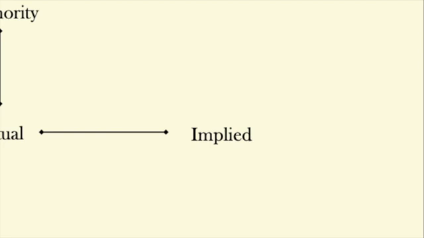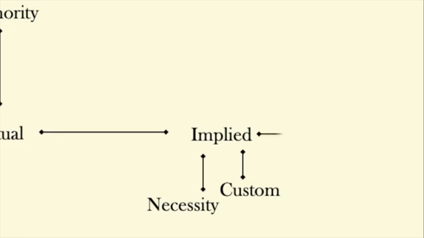There are three possibilities under implied authority. By necessity, so implied authority to do all tasks necessary to accomplish expressly authorized tasks. So if the agent is to purchase something, then the agent has also the authority to pay and to accept delivery of the goods. Implied authority can also be by custom: implied authority to do all the tasks that are customarily performed by persons with the agent's title. A third possibility is by prior dealings. So implied authority to do all tasks that the agent believes are authorized based on prior dealings with the principal.